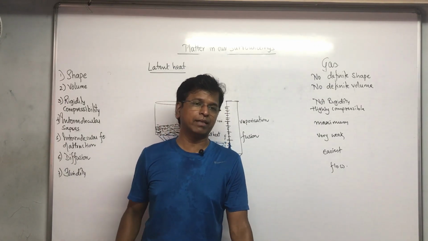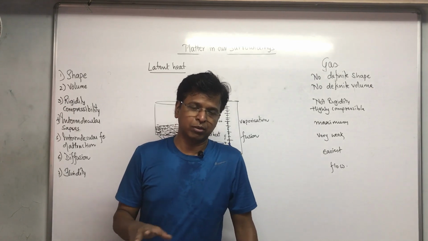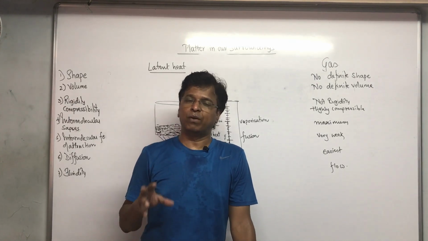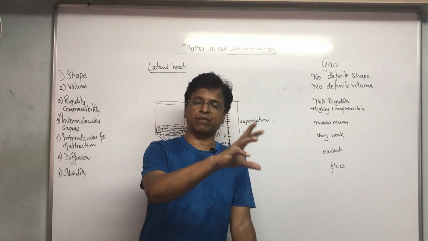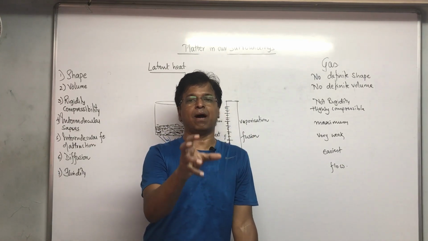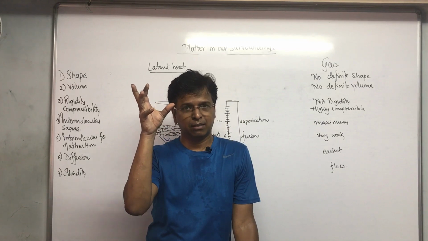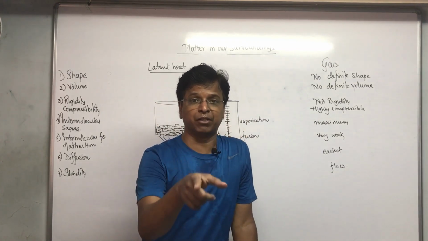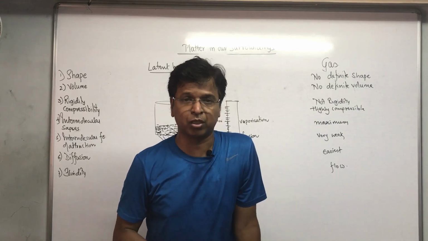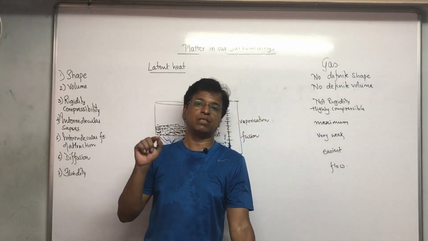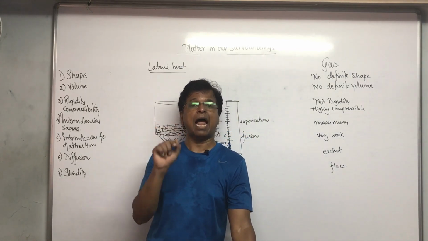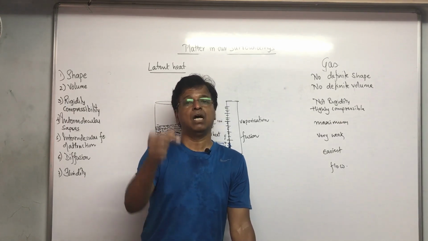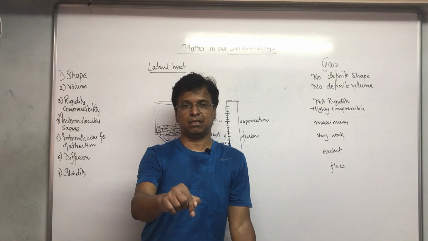See, my dear student, don't get confused, it's not at all complex, it is the same. When I told you it is the amount of heat required by a solid to convert into liquid without rising its temperature, they are here not saying without rising its temperature at 0 degrees Celsius, because they are taking the example of ice.